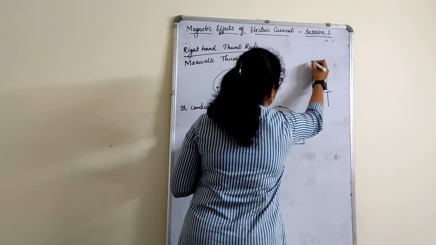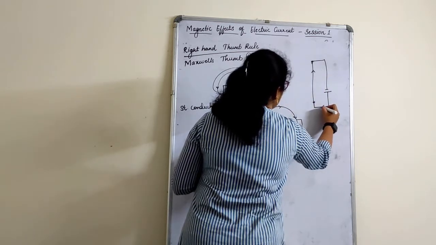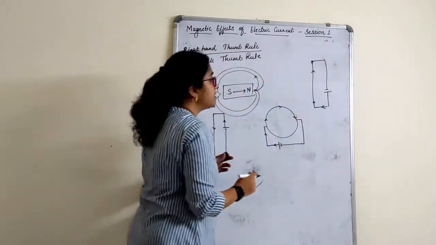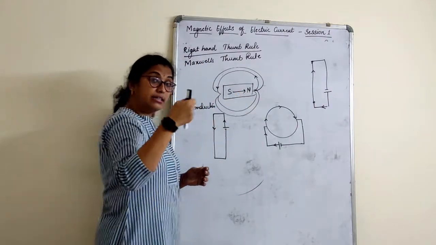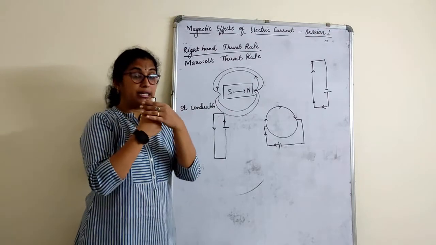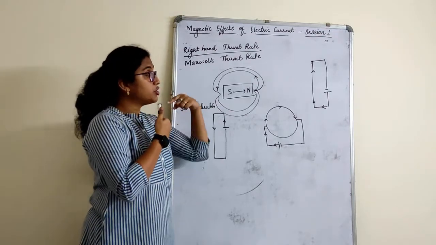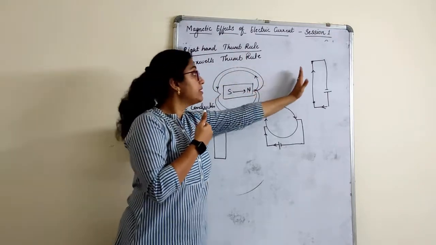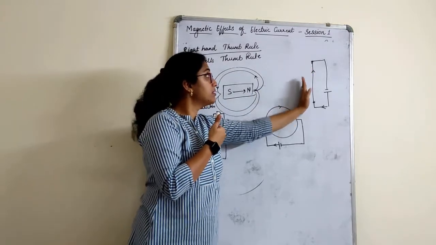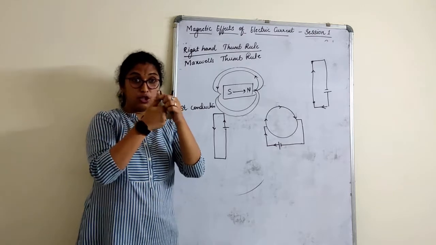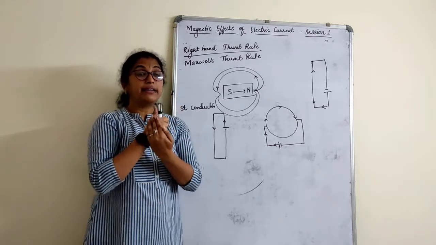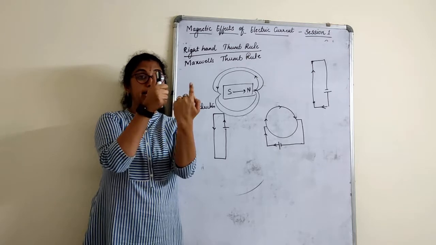So this is a conductor we are holding and the current is moving in this direction. This is the direction of electric current, right? So I am holding it in my right hand and the thumb is pointing upwards. The thumb pointing upwards tells me the direction of current. Then if that is the direction of current, the magnetic field lines are moving like this.